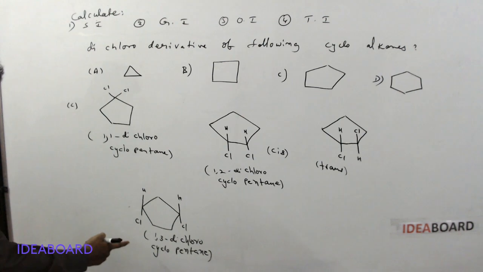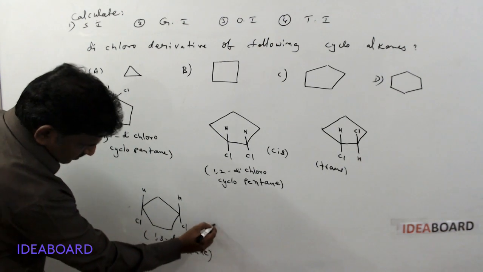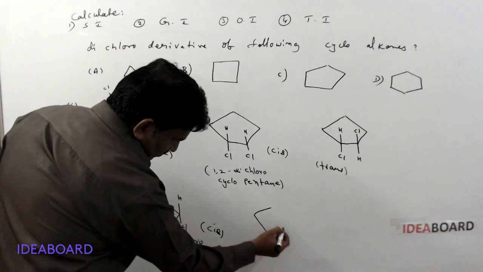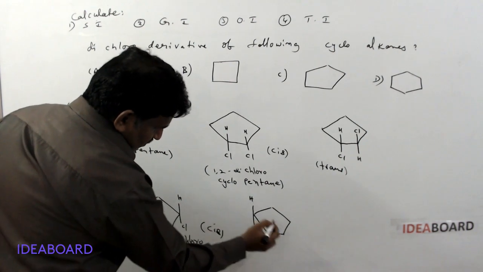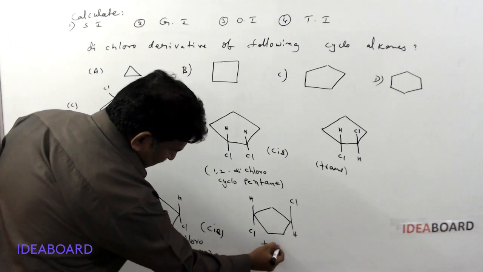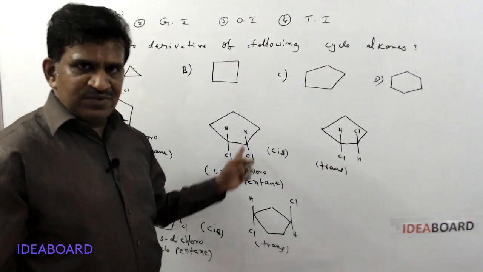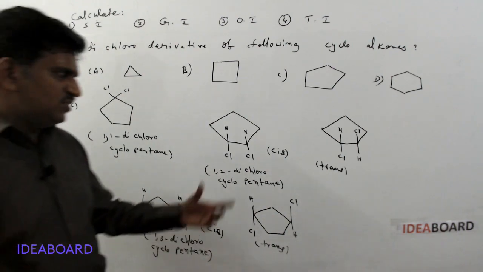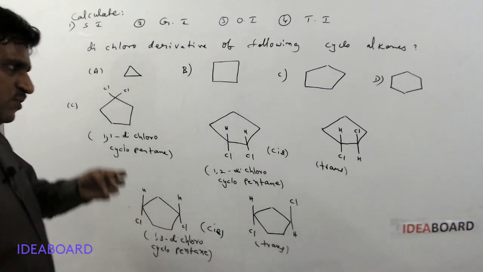Okay, and for this also we can write now. Here see, two chlorine atoms are present down. So this is called the cis isomer. And for this I am writing trans also. Here chlorine down, H up, and here chlorine up, H down. So this is the trans isomer. So these two are geometrical isomers. Please remember, cis-trans means geometrical. These two are also geometrical isomers. So how many geometrical isomers are possible? Here 2, here 2. 4 are geometrical isomers.